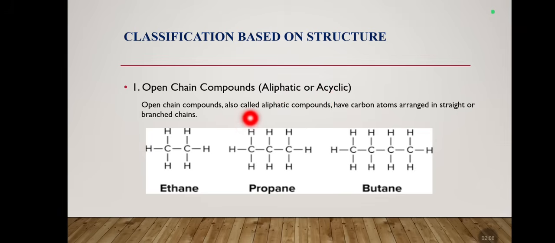Open chain means it is an open chain compound, also called aliphatic compounds, which have carbon atoms. See, these are the carbon atoms, carbon carbon carbon arranged in a straight line, or a branched chain. So we can say that is an acyclic, aliphatic or open chain compound. The main examples are ethane, propane, butane. These are the examples of this classification depending on the structure, that is, open chain compounds.